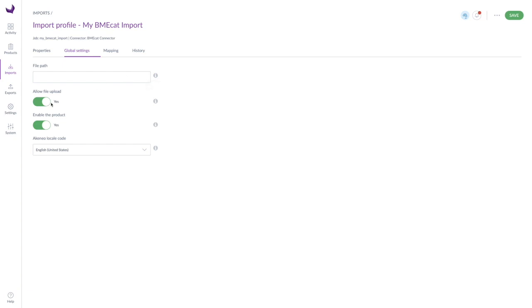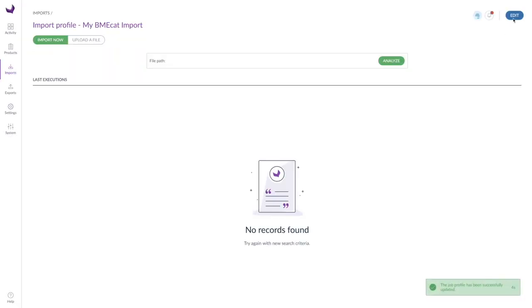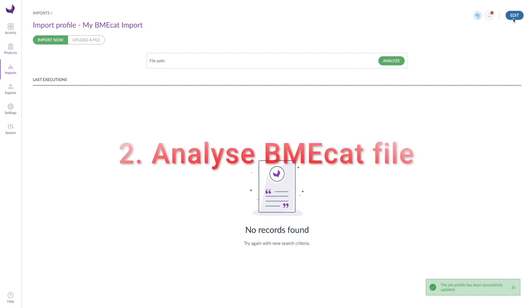Alternatively, it is possible to upload a file via the browser. With this button, this possibility is allowed or forbidden. Here we can decide whether uploaded products should be activated immediately or not. Finally, we have to determine into which locale we want to import our electronic catalog. Under Mapping, we can later view and edit our assignment of BMEcat elements to Akeneo attributes. After saving the import profile, we come to step 2.